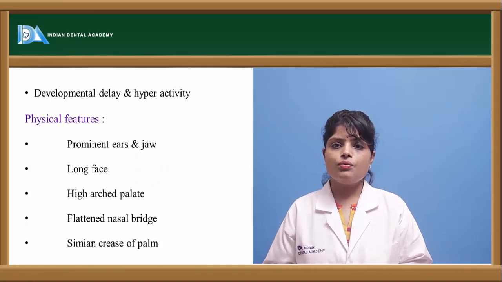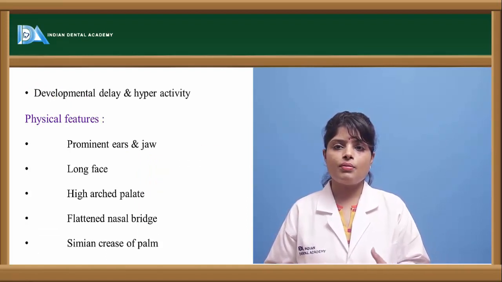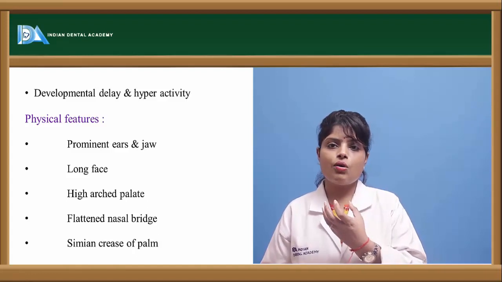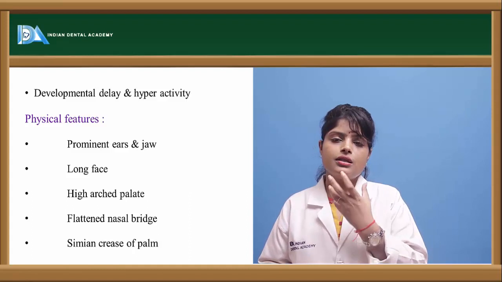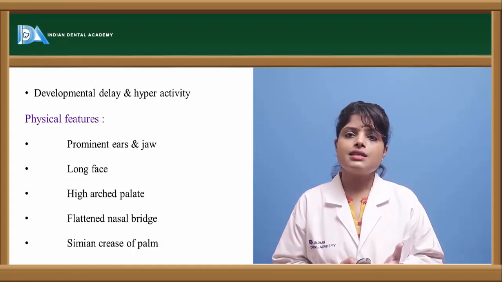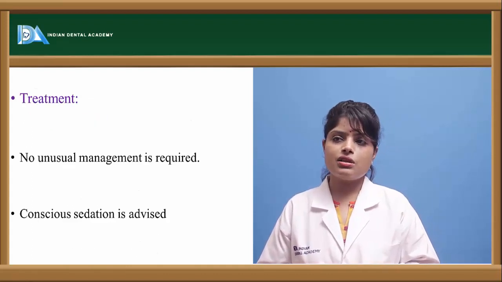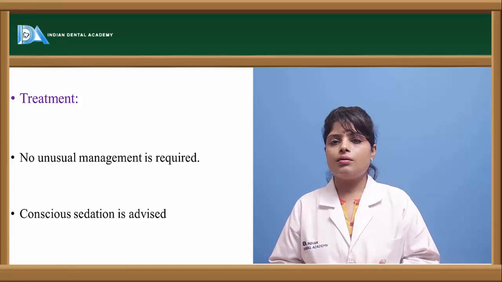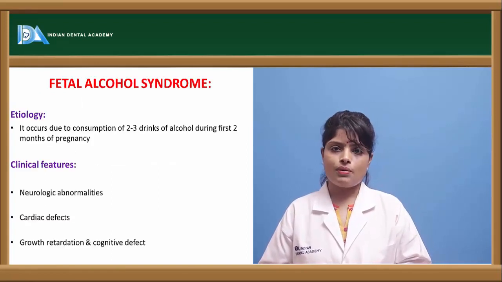Such children have physical features of a prominent jaw, a long face, prominent jaws or class 3 malocclusion, a flattened nasal bridge, and even in the palm, a simian crease will be present. For the treatment of such patients, they require general anesthesia or conscious sedation if they are uncooperative.